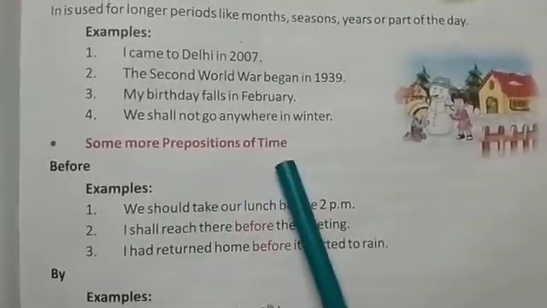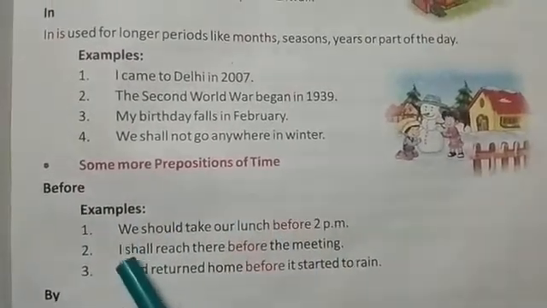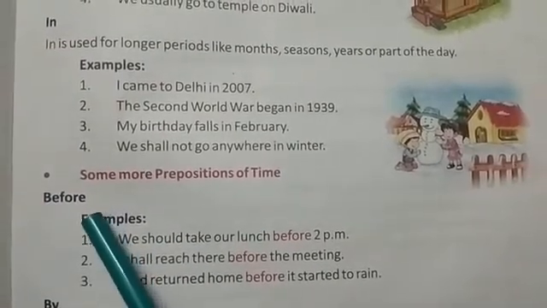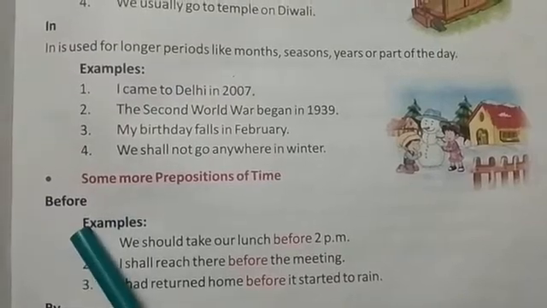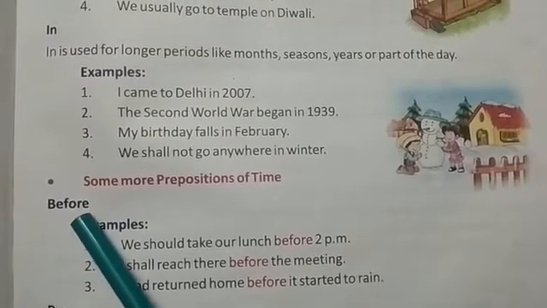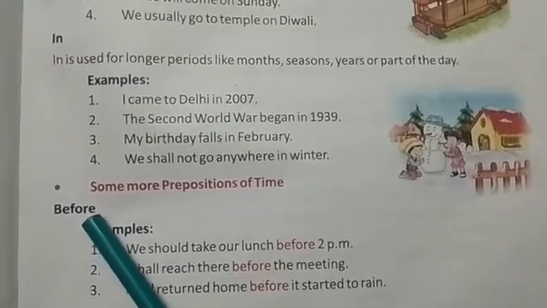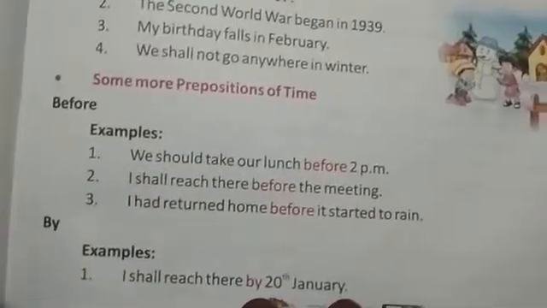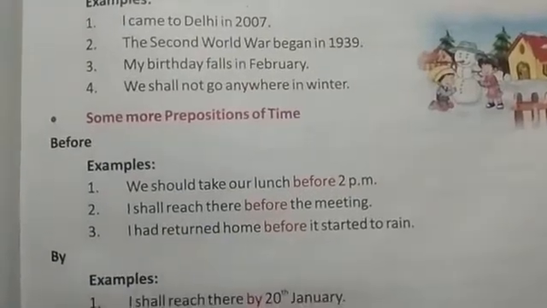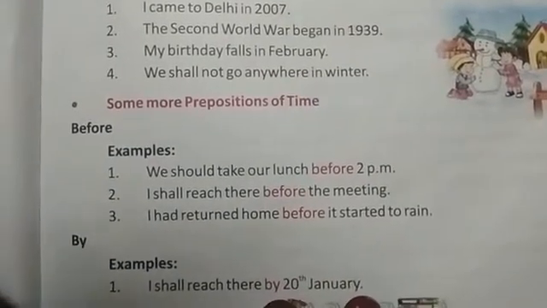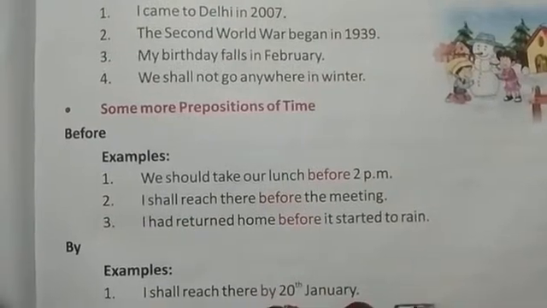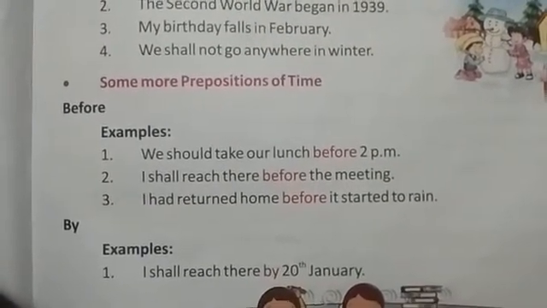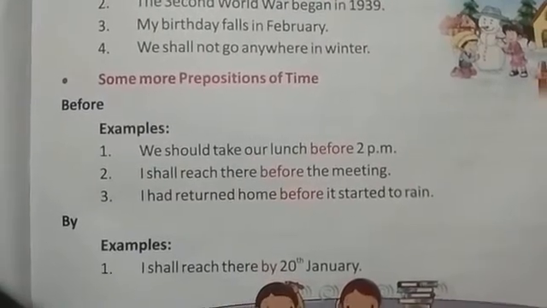Some more prepositions of time are being given to you so that you can have knowledge about them. The first preposition of time is before. What do you mean by before? Before means during the preceding time. So whenever we talk about any kind of activity which is going on during the preceding time, we will use before.